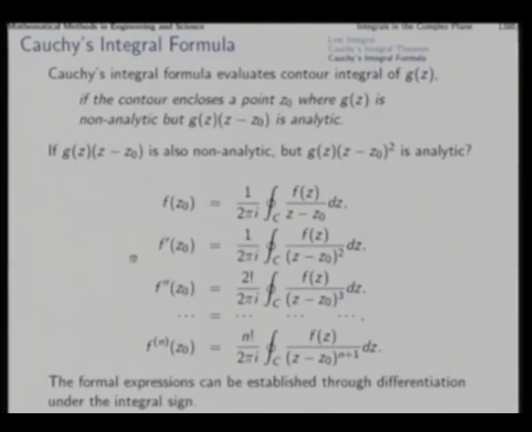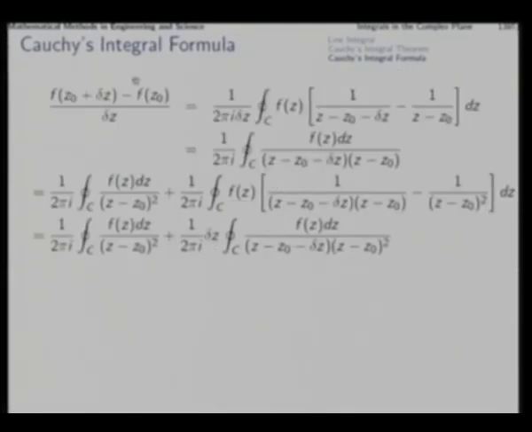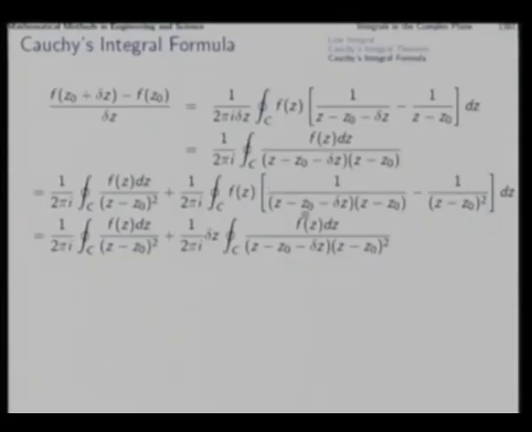To establish this derivative, we need to consider an expression like this, and through several simplifying steps in which we will try to separate out this part, and whatever is the difference we will try to expand that and then use appropriate considerations to show that this tends to 0.